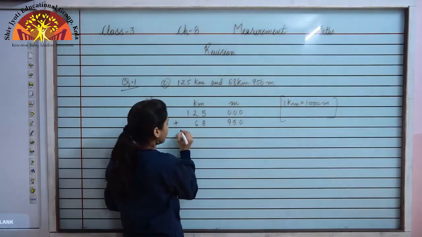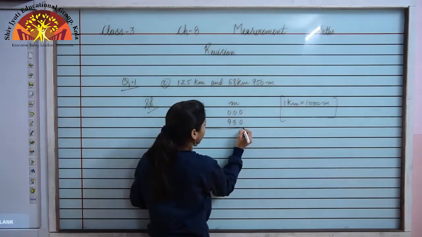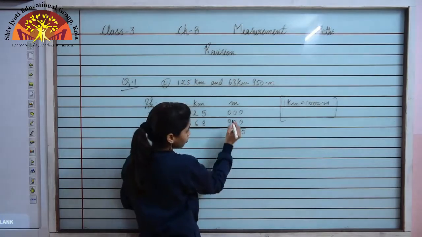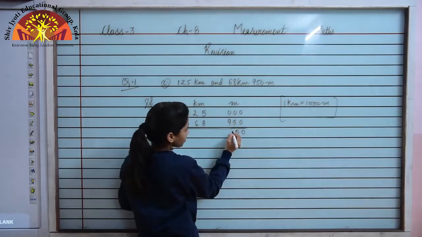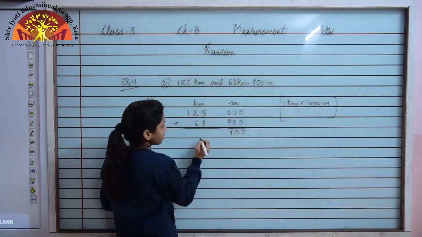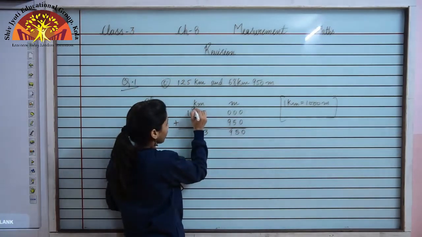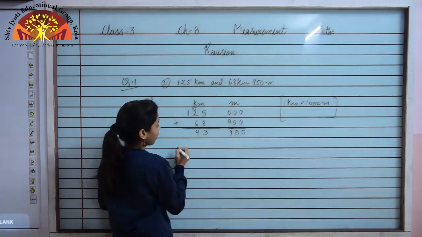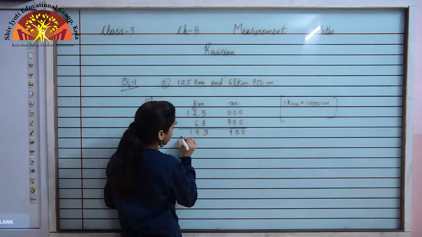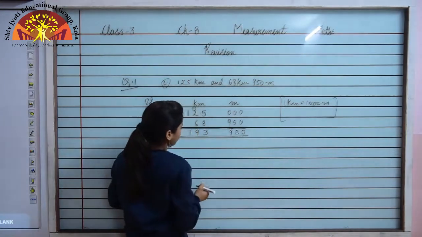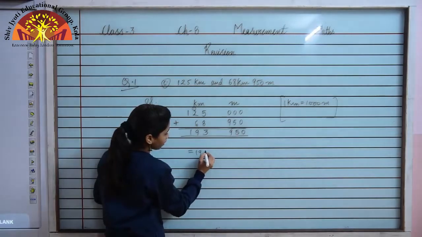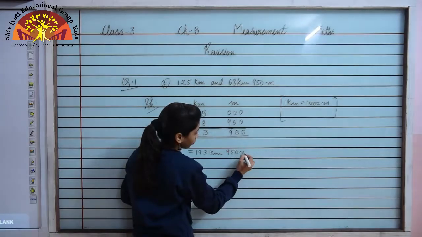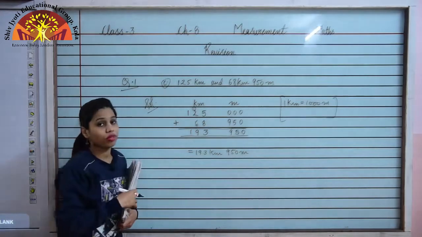Now let us quickly add this. 0 plus 0 is 0, 0 plus 5 is 5, 0 plus 9 is 9, 5 plus 8 is 13, I will put 1 carry, 2 plus 6 is 8, 8 plus 1 is 9 and 1. So it will become 193 kilometer and 950 meter. So this is how you have to do the addition.